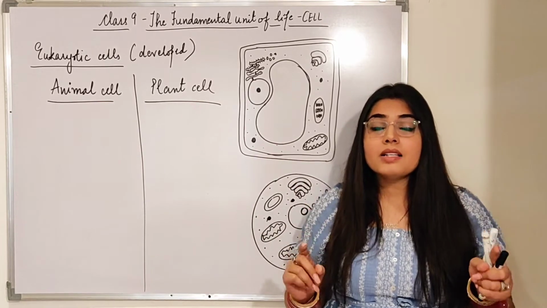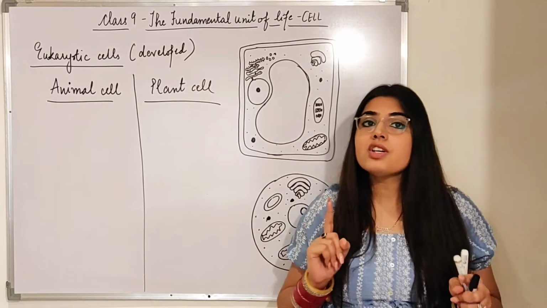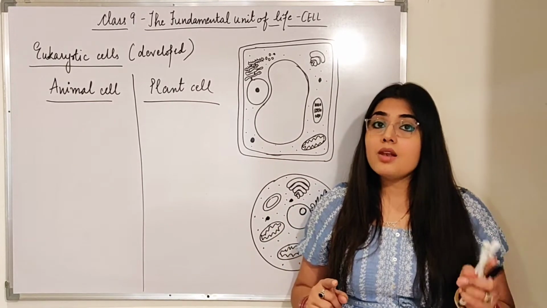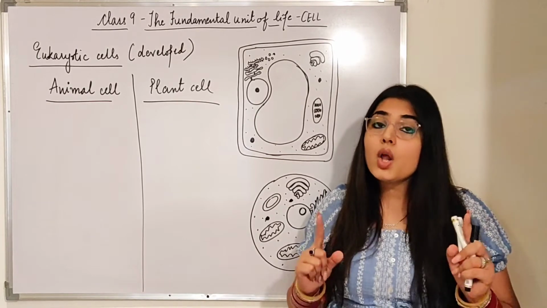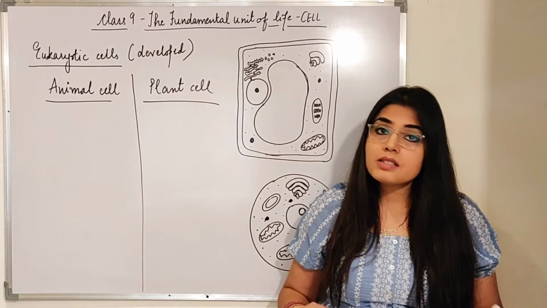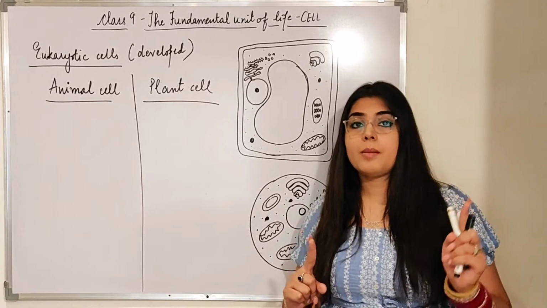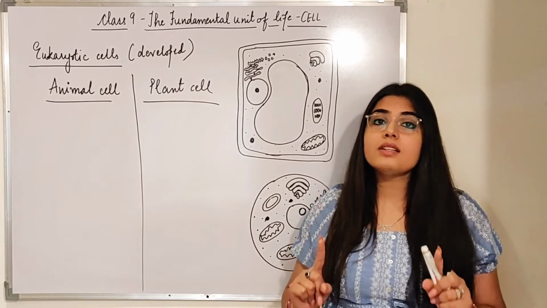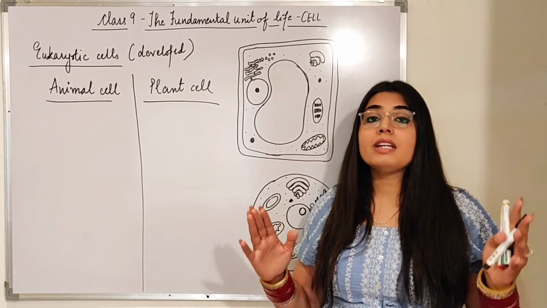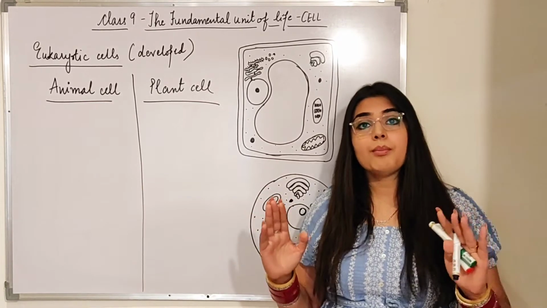One major difference between plant cell and animal cell is that in the plant cell the cell wall is present along with the cell membrane, but in the animal cell only the cell membrane is present. The cell wall provides rigidity to the plant cell.